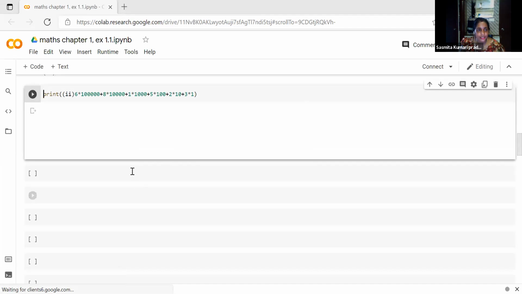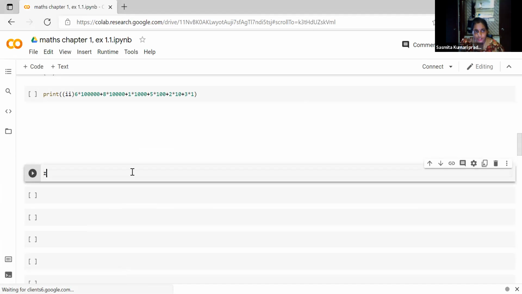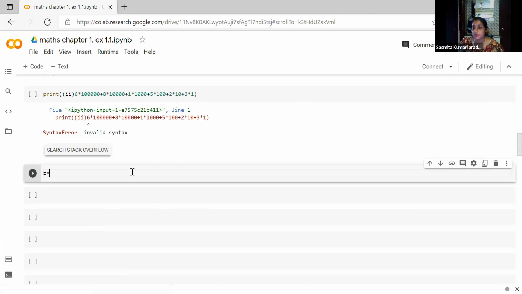Next question I will read, you tell. Create a variable called Z, in a new cell. Create a variable called Z and assign X plus Y and display the result. Now, what will you do? Our variable names cannot be added. What will you give there? Create a variable and assign X plus Y means X is equal to any value you keep, Y is equal to any value you keep, and Z you have to print.